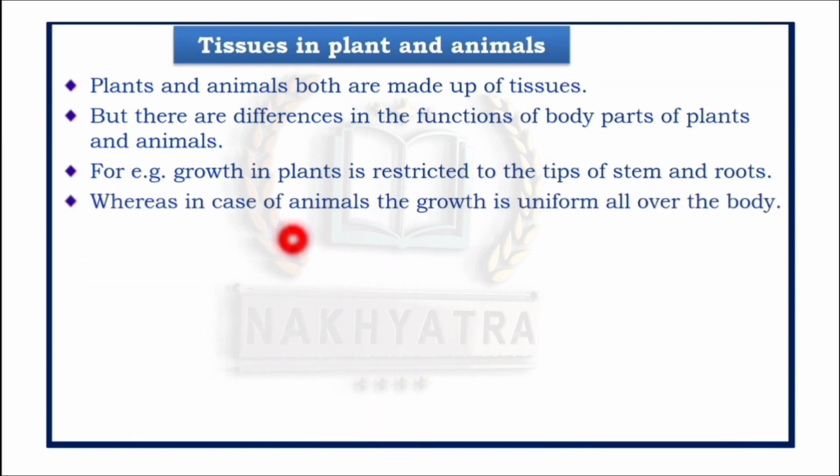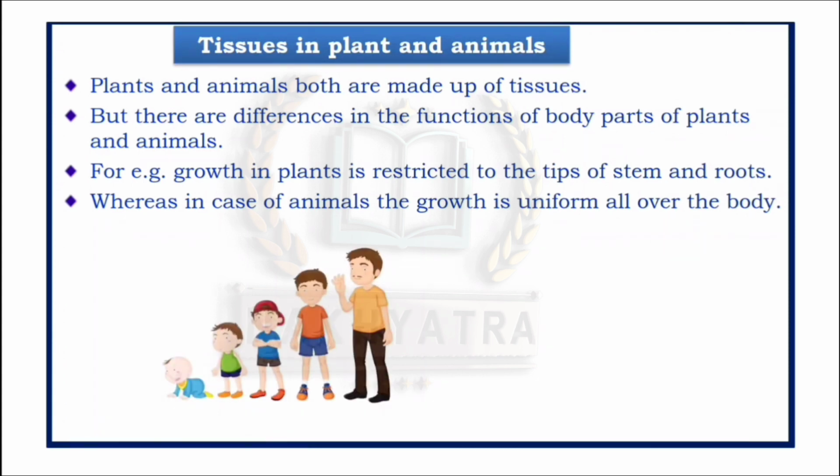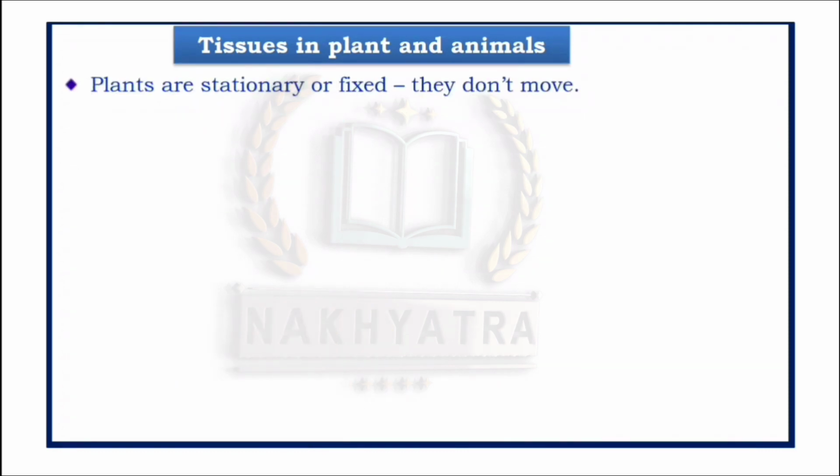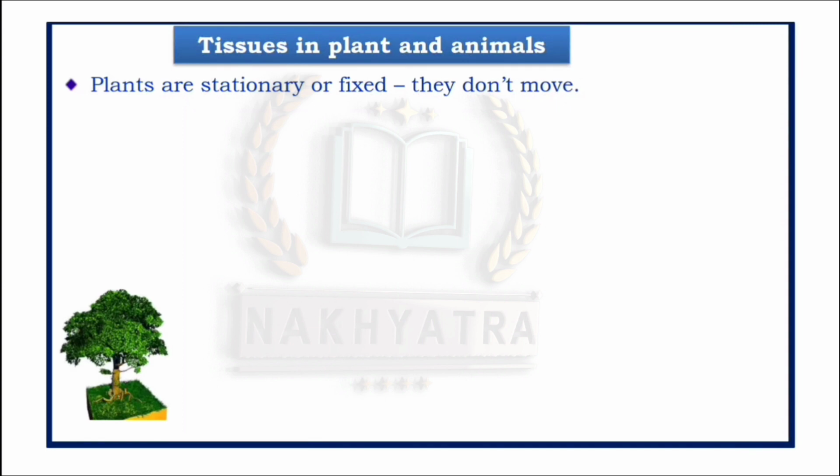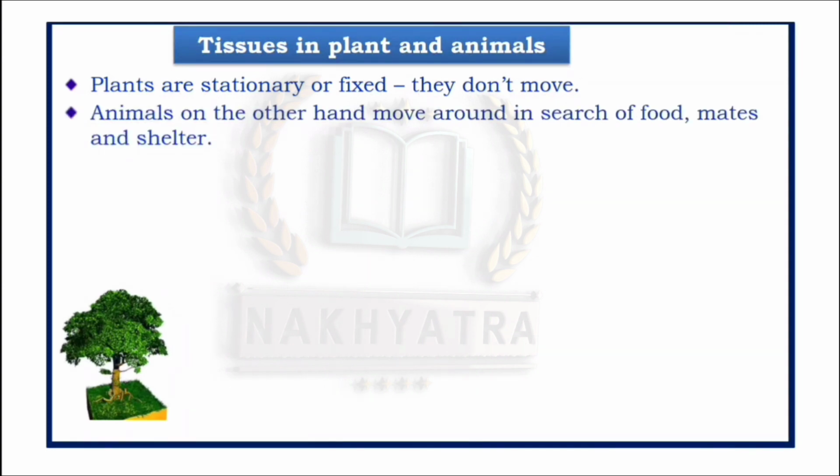Whereas in animals, the growth is uniform all over the body. As you can see in the case of human beings, from baby to a complete adult, the growth is uniform all over the body. That means in animals, the growth pattern is not similar to that of plants. Plants are stationary or fixed, they do not move.